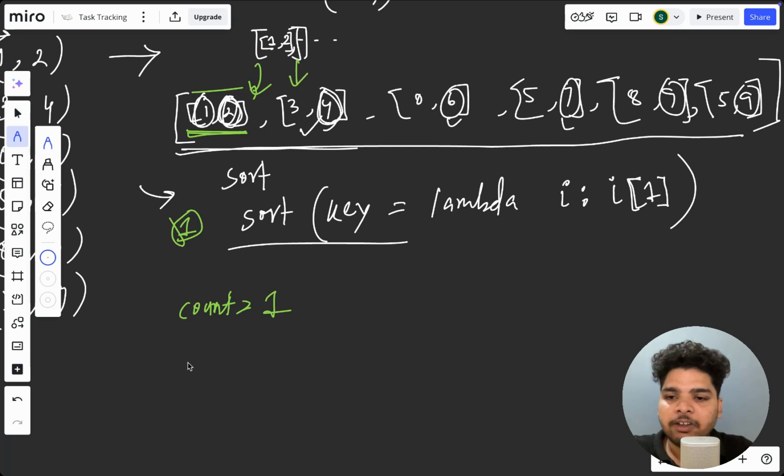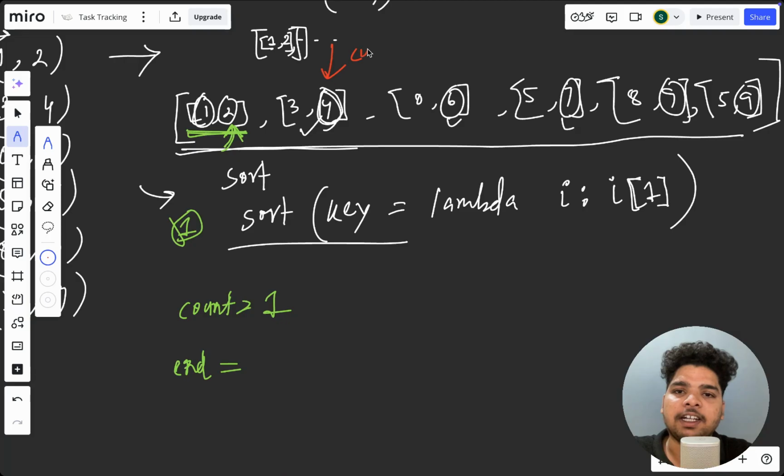So what are we going to do? We'll take the end pointer of this meeting. The end is basically the end time of the previous meeting. We'll start from this one, and this will be our current meeting. We've already taken that the first meeting is accommodated, and now we'll calculate from this one.